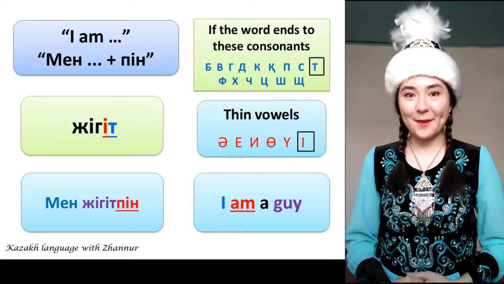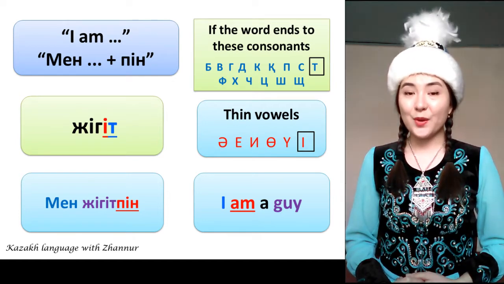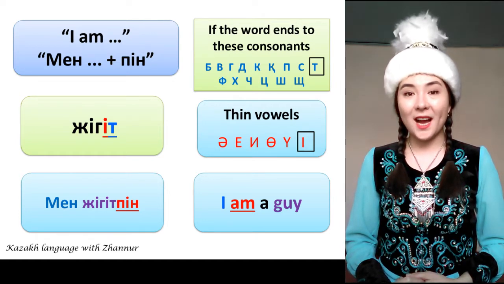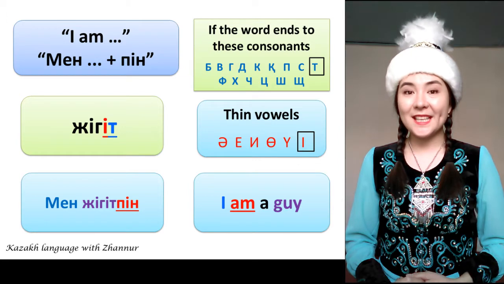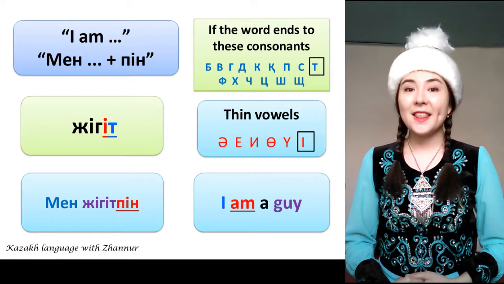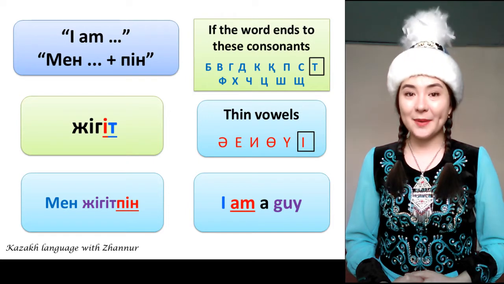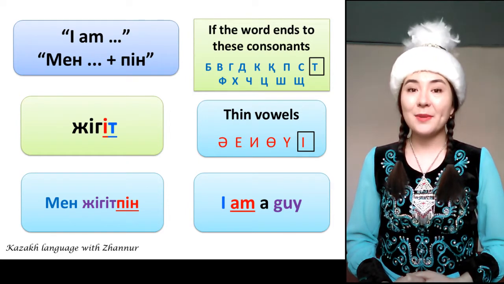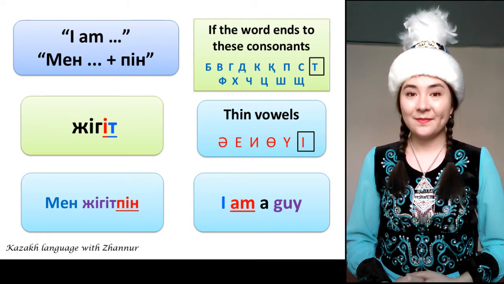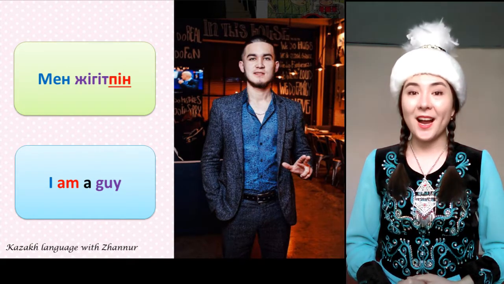Let's look at this example. Мен жігітпін. I'm a guy. The word жігіт means guy. The last letter of it is t, and the last vowel in front of it is i, a thin vowel. So it's мен жігітпін. I'm a guy.